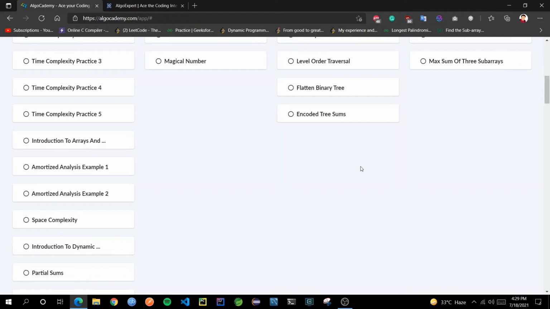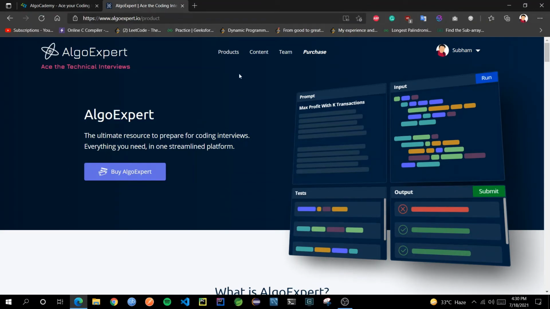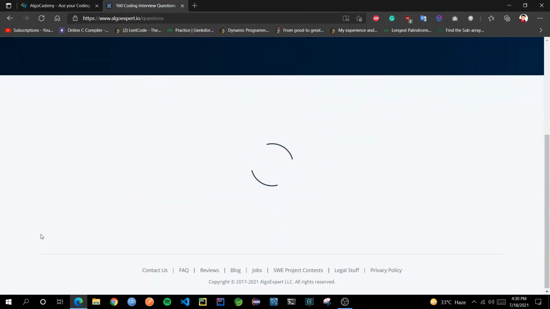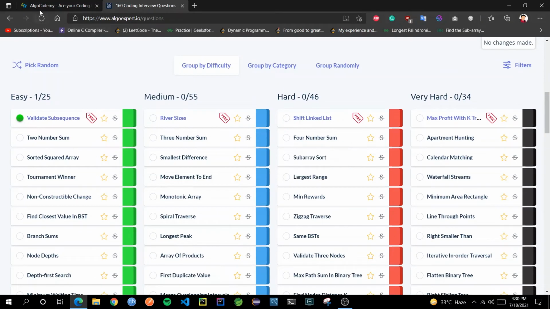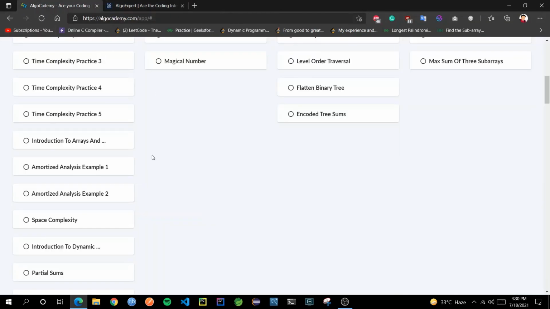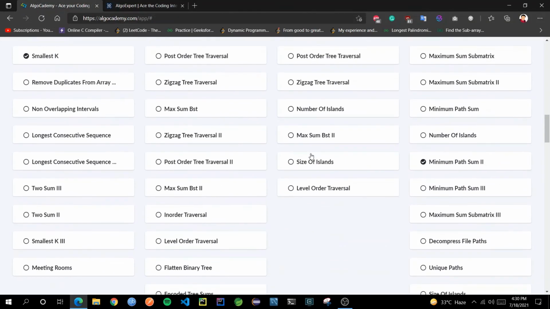Now coming to the part: what are the features which are better than its competition? I will now be comparing it with AlgoExpert. If I go to AlgoExpert here, first of all, one difference you can notice is that the UI might look a bit more polished in AlgoExpert. If I go here to coding interview questions, in this particular menu it looks similar to this, but inside the editor, the AlgoExpert UI has a much more defined look, you can say. Here it has some features which this interface may lack. So I hope they will bring those features here also.